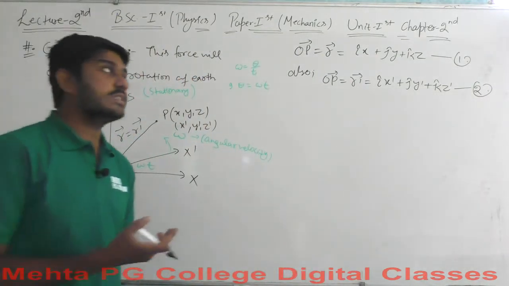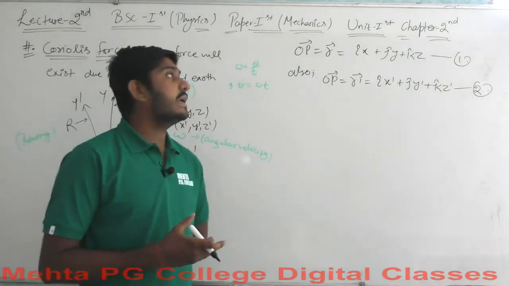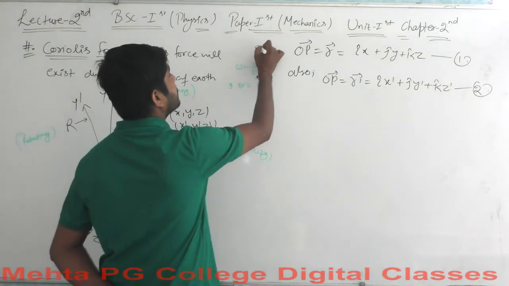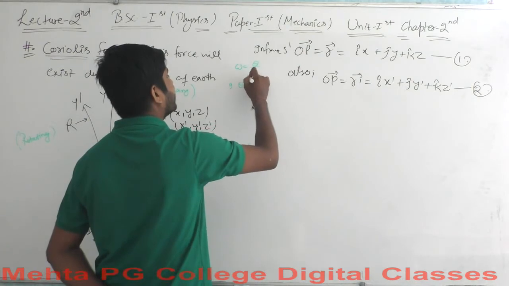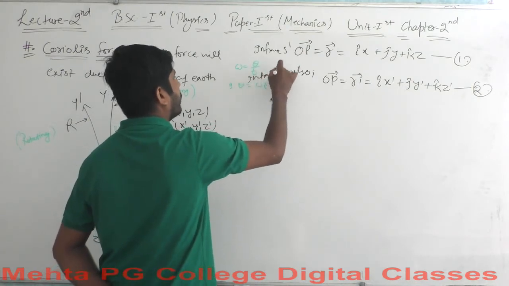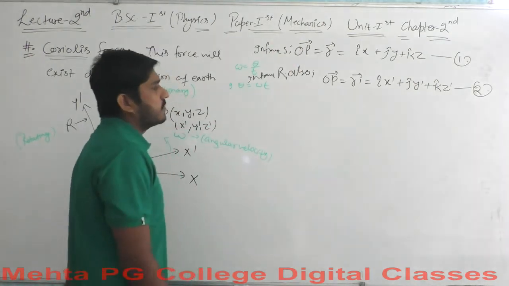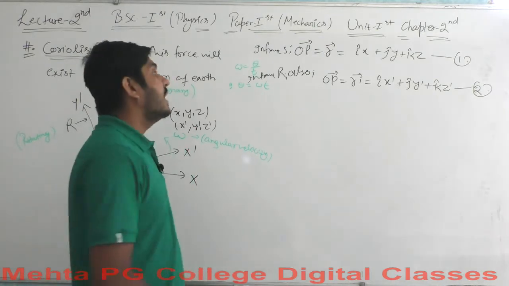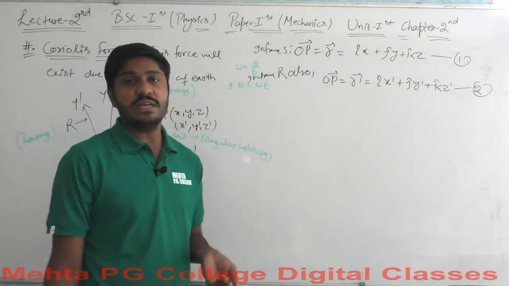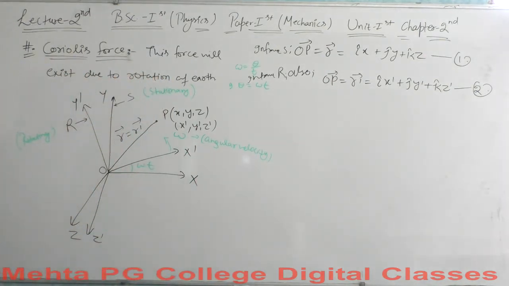We got two equations which explain the position vector for point P in frame S and in frame S dash. So these are for both the frames: OP equals the R vector for the stationary frame, and OP equals the R dash vector for the rotating frame. So we got two values of position vectors there. Well, now we will go for the transformation equations one by one.